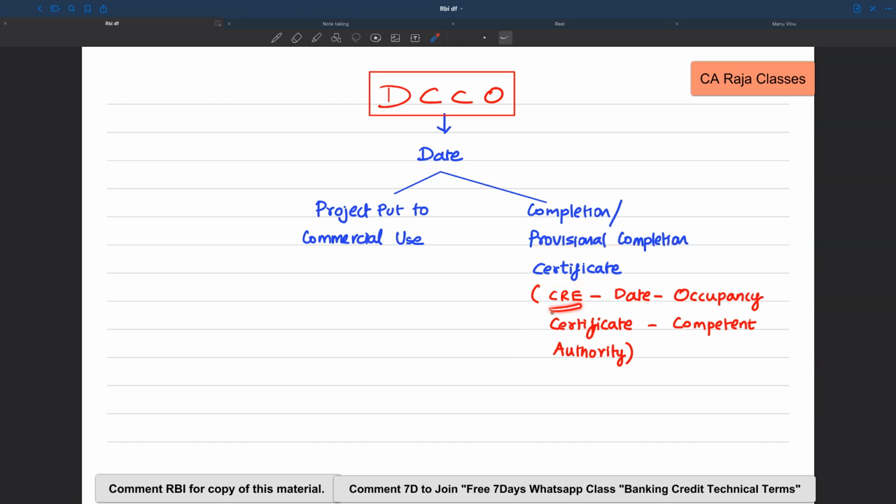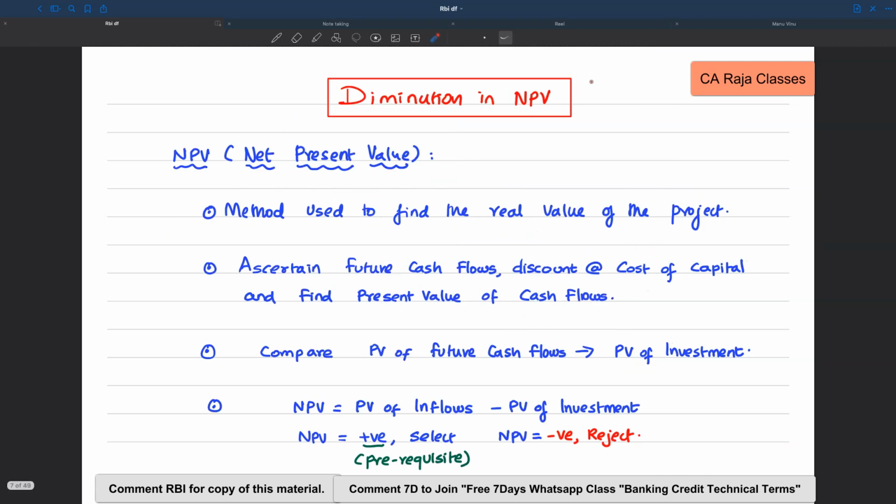And if you take the CRE projects, this DCCO date will be the date on which the occupancy certificate is issued by the competent authority, or the date on which the occupancy certificate is obtained from the competent authority.